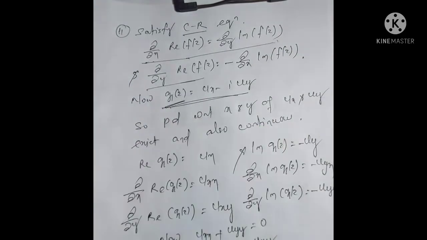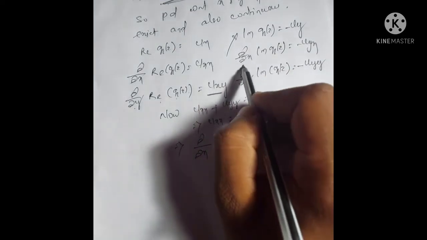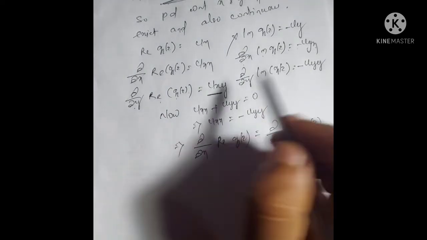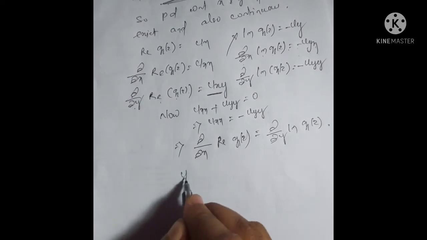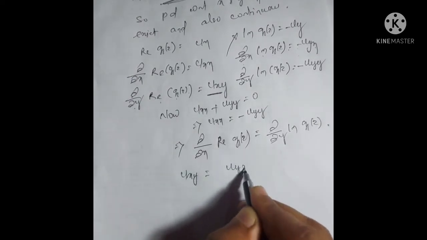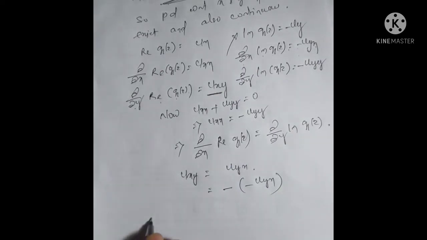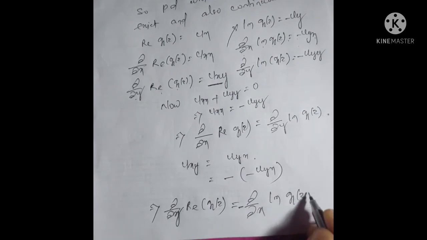Now we have to check the second condition for the CR equations. Now del/del y of real g1 = u_xy and del/del x of imaginary g1 = -u_yx. Since u_xy and u_yx are both continuous and the partial derivatives exist, u_xy = u_yx. This implies that del/del y of real part of g1 = -del/del x of imaginary part of g1.